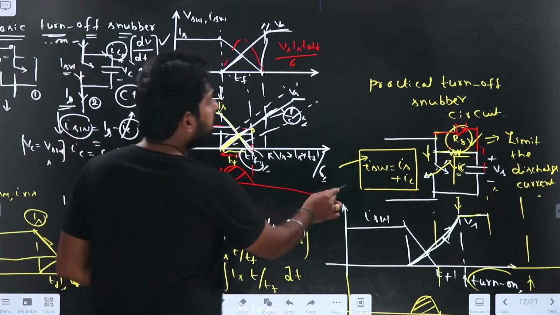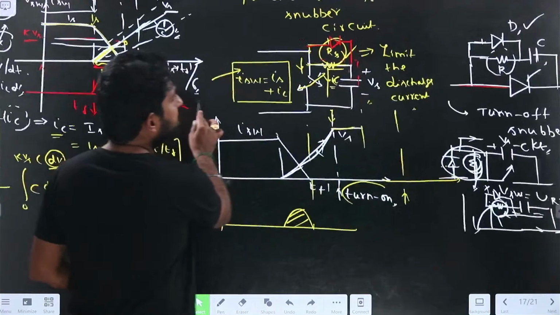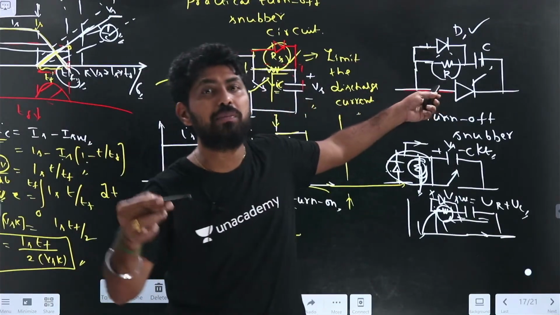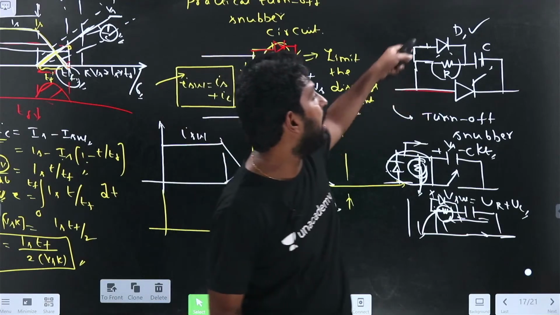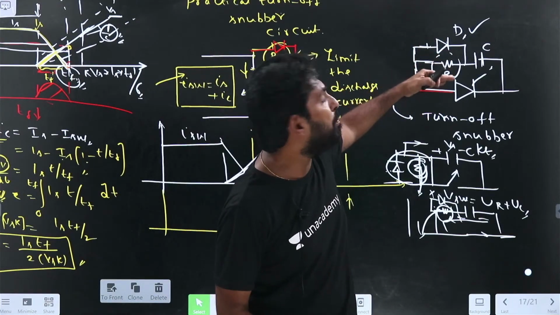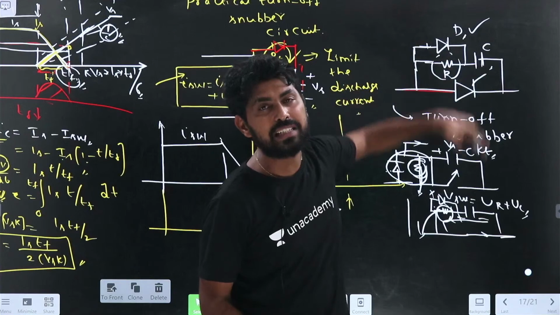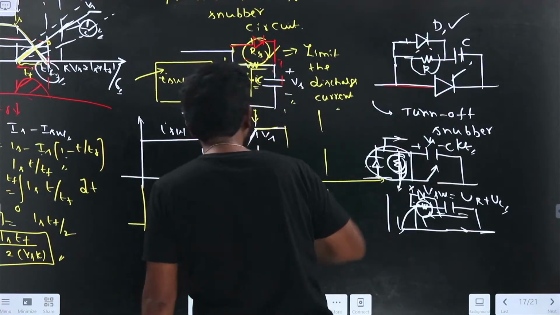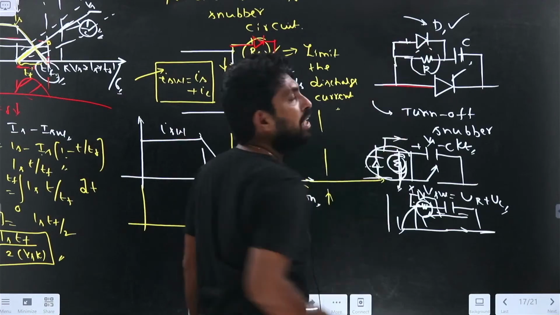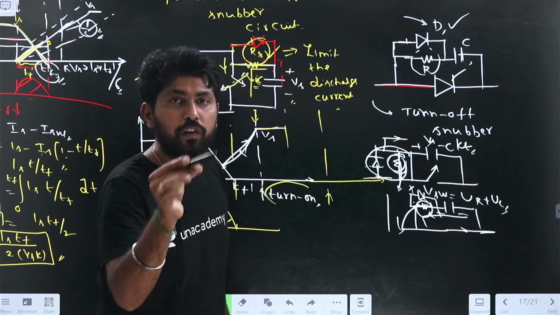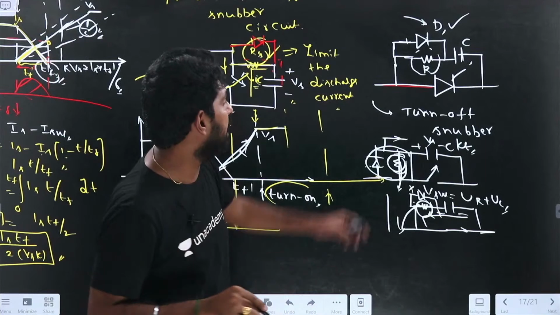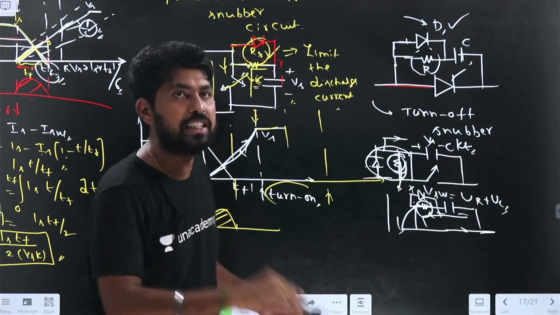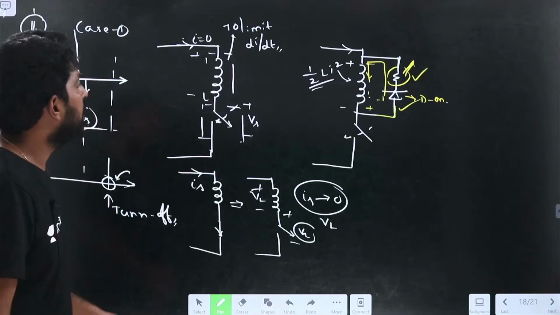In a practical circuit, how would it be? It contains a resistance and a diode. This resistance is to limit the discharge current. What will this diode do? This diode will bypass the resistance during the charging time. What is the function of the resistance? This resistance will limit the discharge current, right? Now let us see.